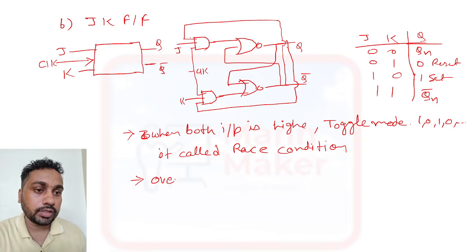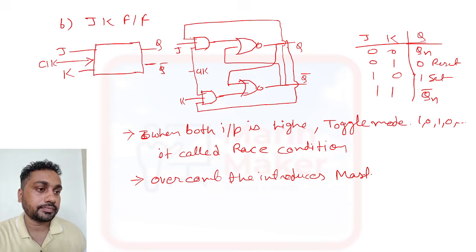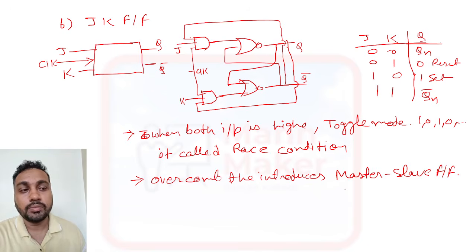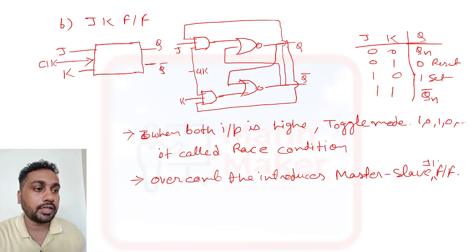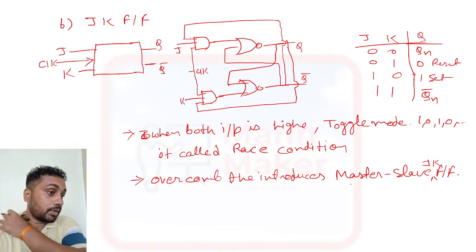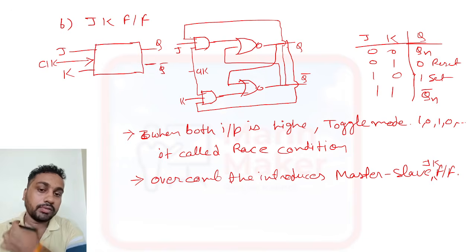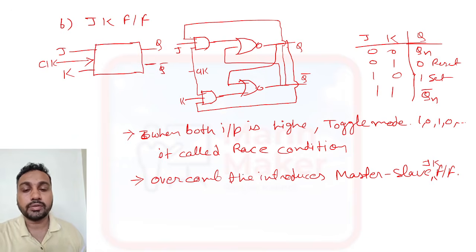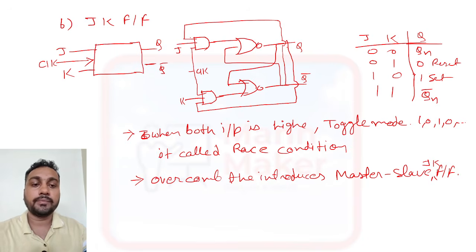To overcome the race condition, they introduced the master slave flip flop, the master slave JK flip flop. They will ask a question like that also: to overcome race condition, which flip flop is used? You need to give the answer master slave JK flip flop. We'll discuss the JK flip flop later.